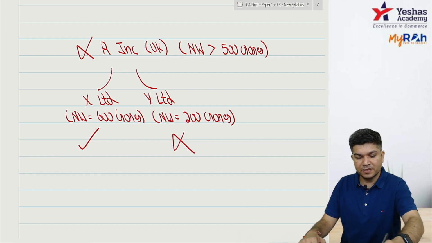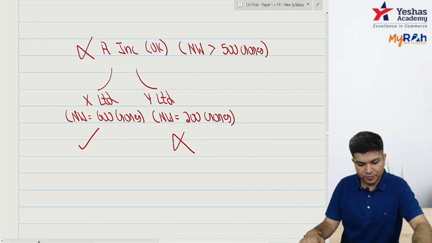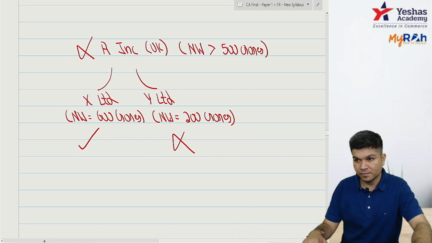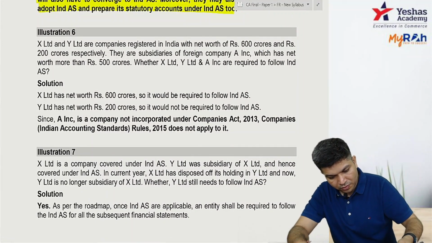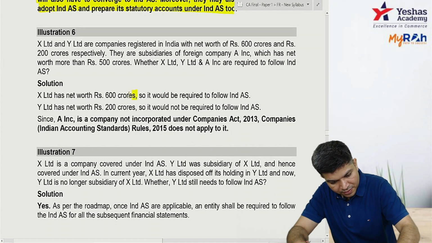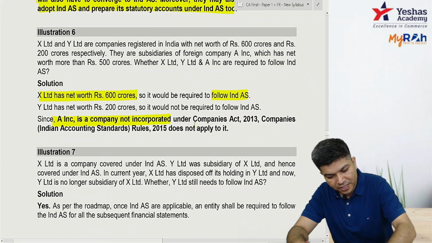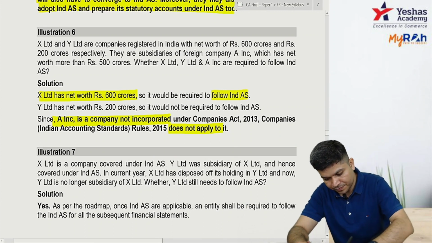If anybody wants, write this A INC UK and the two subsidiaries in a chart form. Mohan, are you clear? It's net worth, not the turnover. Over here X has a net worth of 600. It's required to follow IND AS. The foreign parent is not incorporated in India, so it does not apply to it. Okay, next.